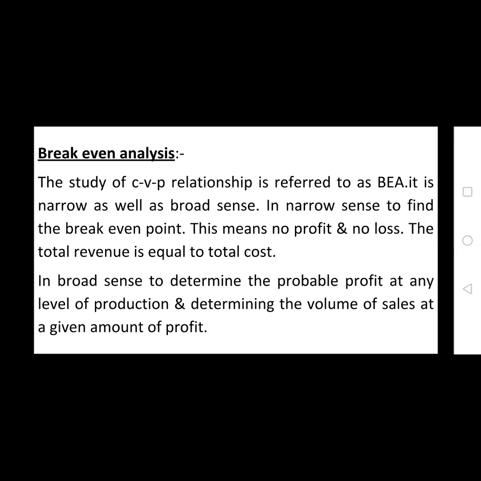So the break even point tells us the quantity of output to produce at the break even point, that means the no profit and no loss point. In this way the total revenue is equal to total cost. So this is the narrow sense.